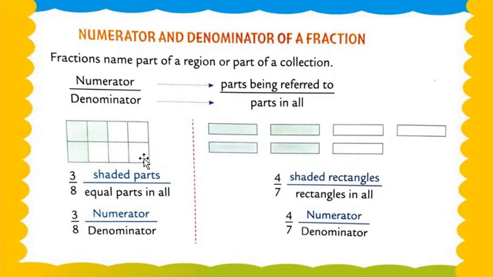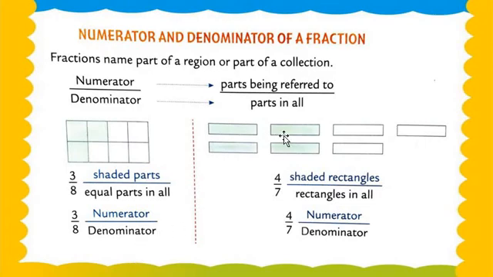Okay, and how many parts are shaded? Shaded parts, 3 parts. See here, they mention 3 parts. Shaded parts and equal to all parts, means 3 is what? Numerator, and 8 is what? Denominator. Understood, my dear students? The part being referred to, means the shaded part, is called the numerator, and the whole part, the full parts of our figure or question, parts in all, is called the denominator. So 3 upon 8: shaded parts out of equal parts in all. 3 is the shaded part, and 8 is the equal parts in all. 3 is the numerator and 8 is the denominator. How is it possible?